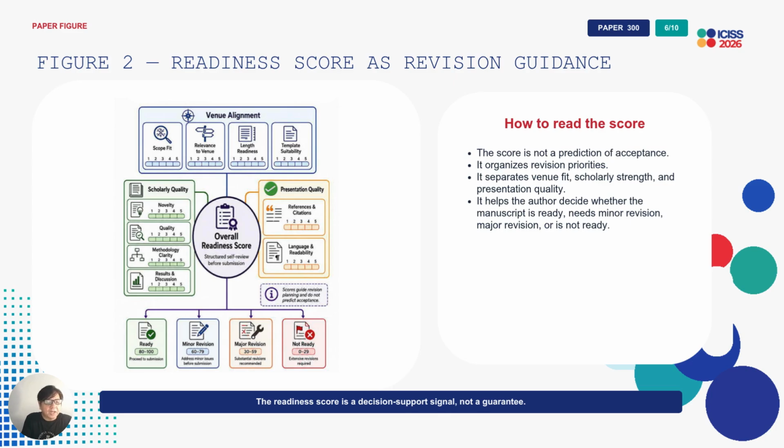Figure 2 explains the readiness score. The score should not be interpreted as an acceptance prediction. Instead, it organizes revision priorities. It separates venue alignment, scholarly quality, and presentation quality. The author can then understand whether the paper is ready, needs minor revision, needs major revision, or is not ready for the target venue.